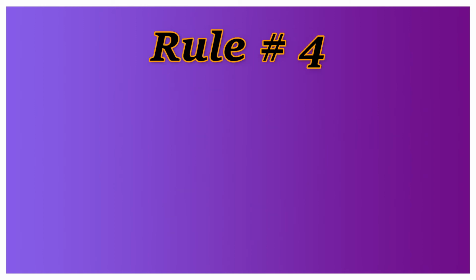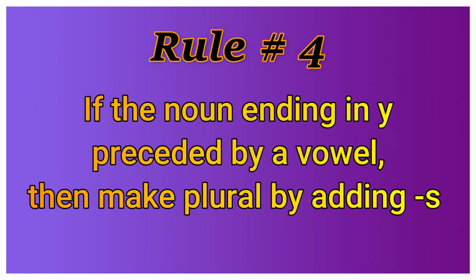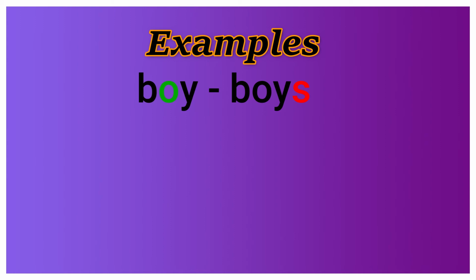Rule 4. If the noun ends in y preceded by a vowel, then we can make plural by adding s only. As for example, boy, boys.